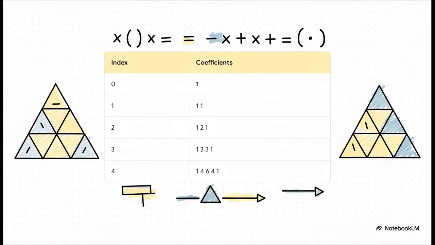And look at this. This is where it all connects. See that row for n equals 2? The numbers are 1, 2, 1. Where have we seen that before? Those are the exact coefficients for a plus b squared. And the next row for n equals 3? 1, 3, 3, 1. The coefficients for a plus b cubed. Boom, we found it. We found our shortcut for the numbers in front.